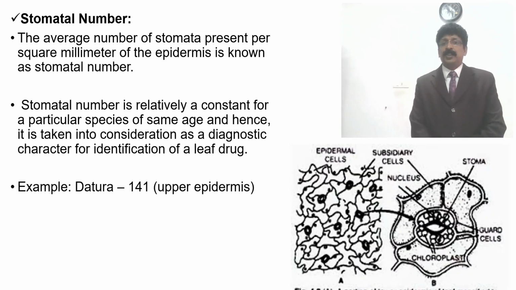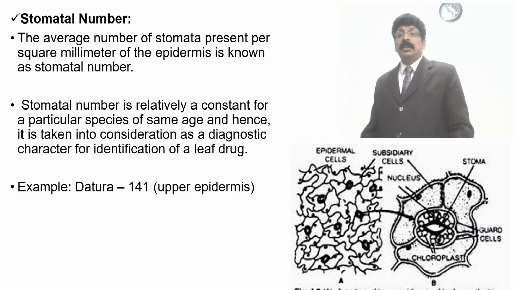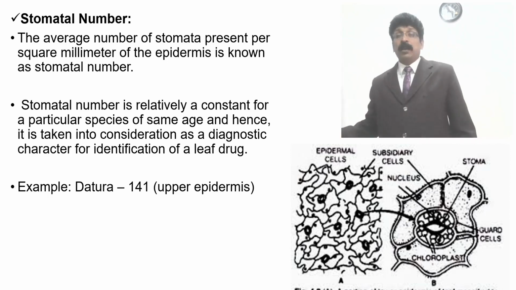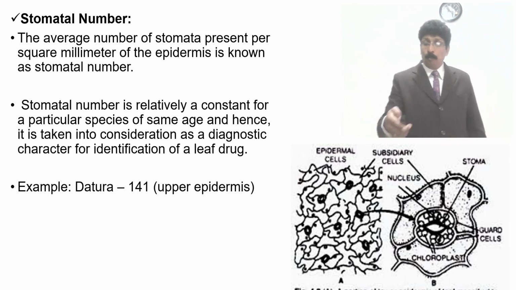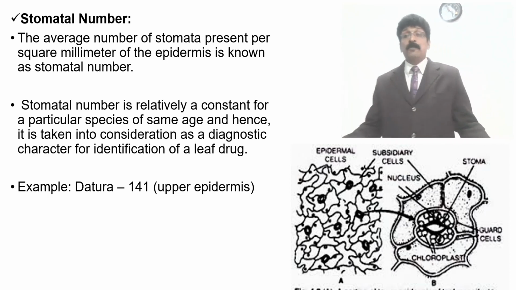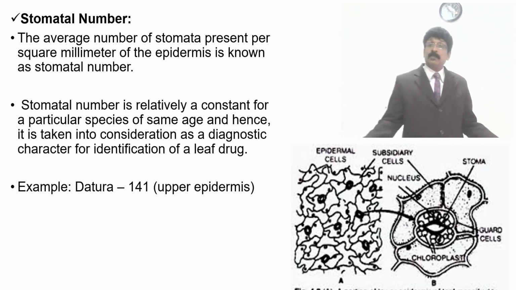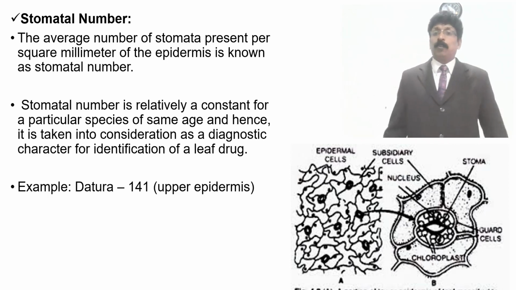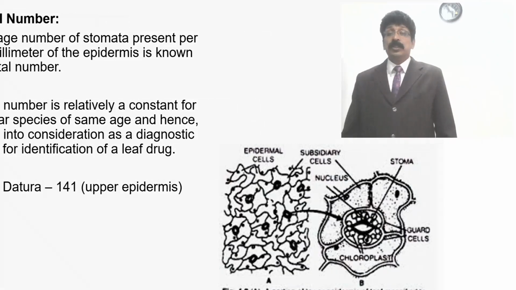Example, Datura 141 on the upper epidermis. So for stomatal number, we can draw it on black paper using a camera lucida, and find out how many stomata are present. And you may also know the types of stomata, such as paracytic and anomocytic. You can see that this is the anomocytic type of stomata which is present in Datura stramonium.